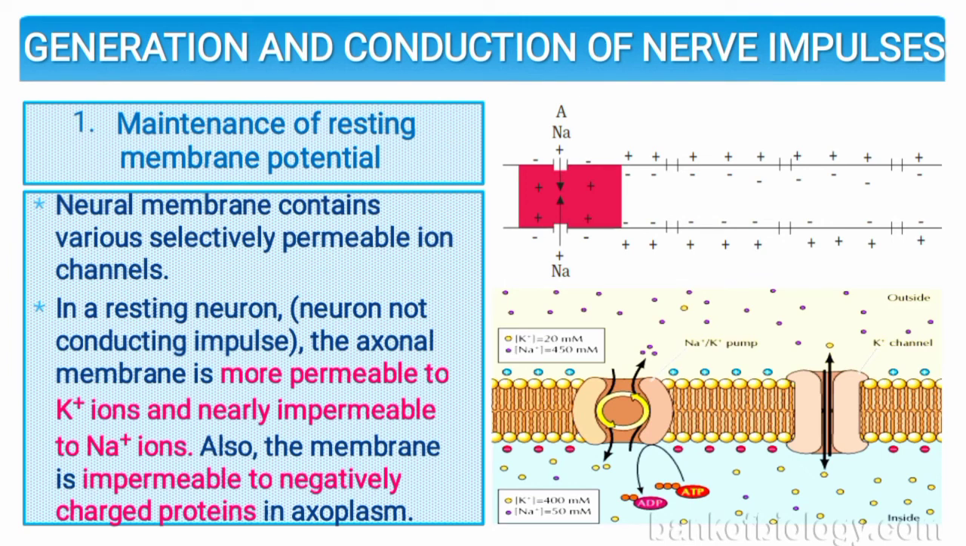As you can see in the diagram, regarding the movement of sodium and potassium, if sodium moves outside against its concentration gradient, then we have to provide ATP. If sodium moves from outside to inside, then we do not have to provide energy, because sodium has higher concentration outside and lower concentration inside.